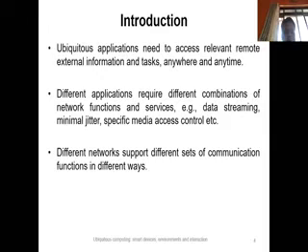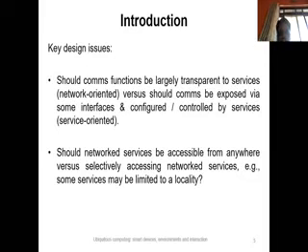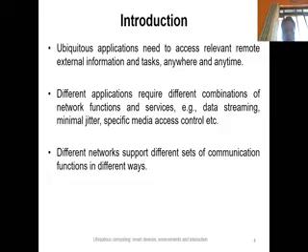So different applications require different combinations of network functions and services. For example, we need services like data streaming, minimal jitter, type of media access control, and so on and so forth. So different networks support different sets of communication functions in different ways. Of course, there are certain key design issues which we need to be concerned about. So we'll see what these key design issues are.